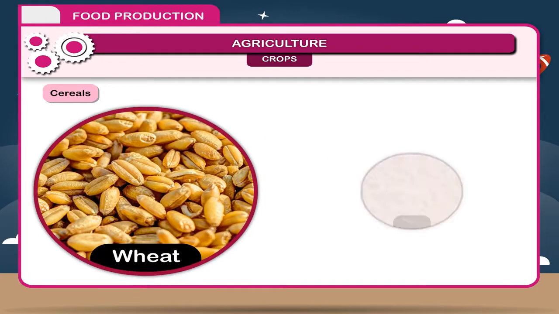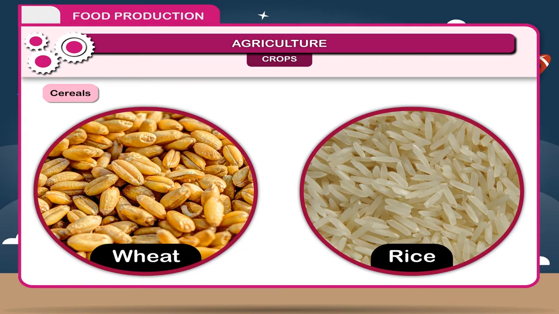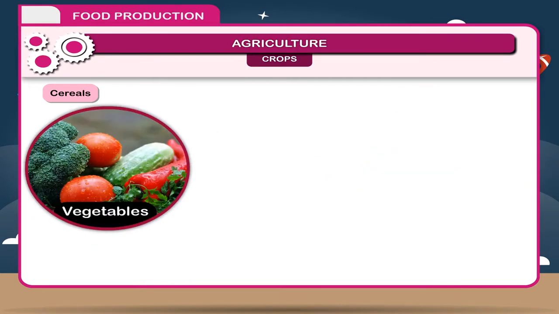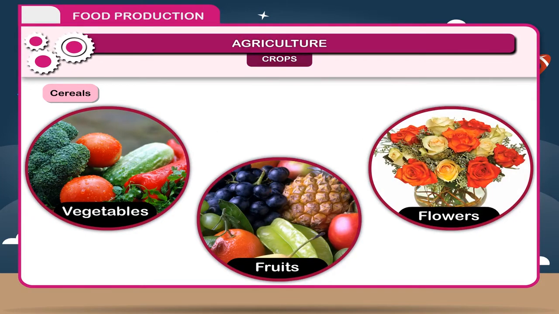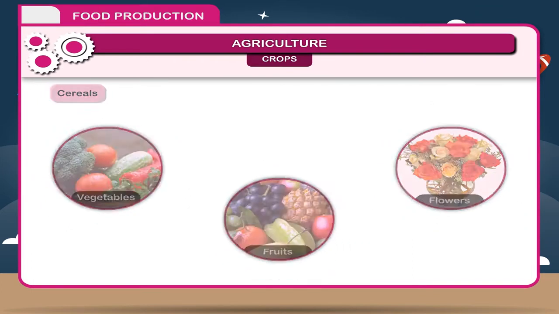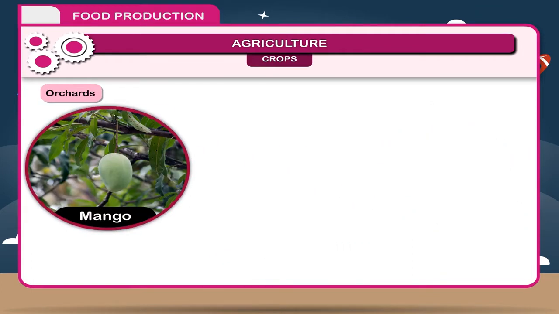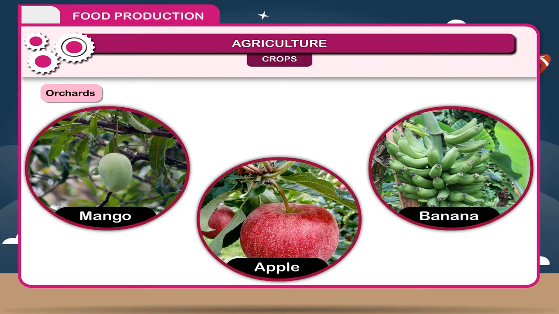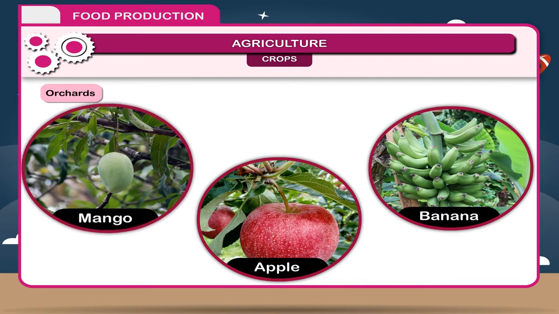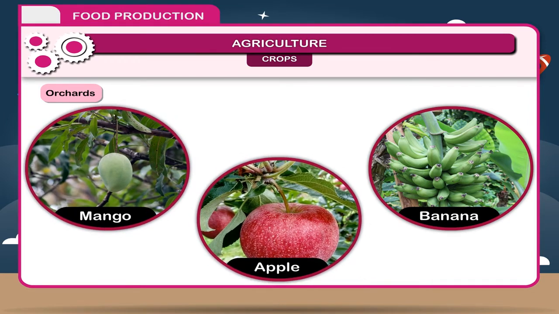Cereals, that is wheat and rice, form the staple food. That is, they are the main part of our food. The vegetables, fruits and flowers are included in horticultural crops. Orchards are the fruit trees growing in a particular area for commercial purposes. For example, mango, apple, banana, etc.